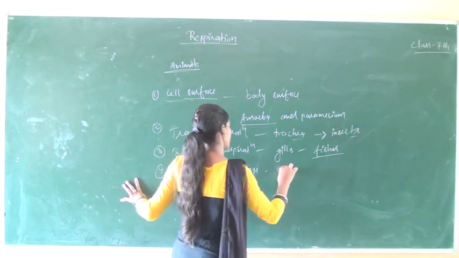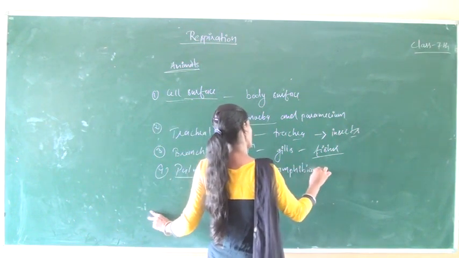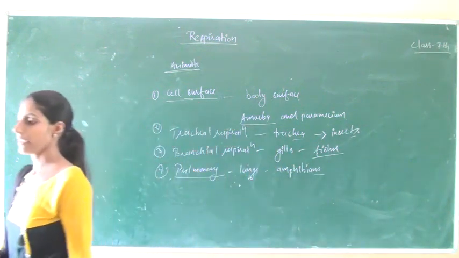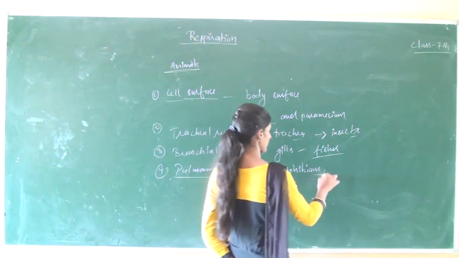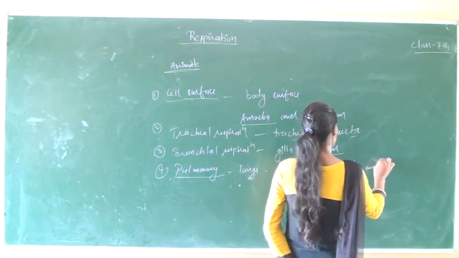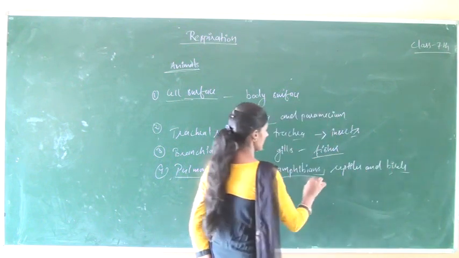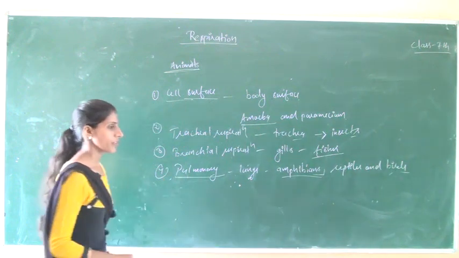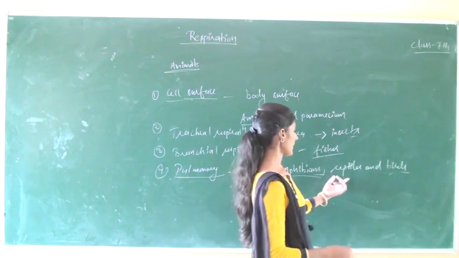For example, amphibians, reptiles and birds. Amphibians are those which live in water as well as on land. Reptiles, snakes,